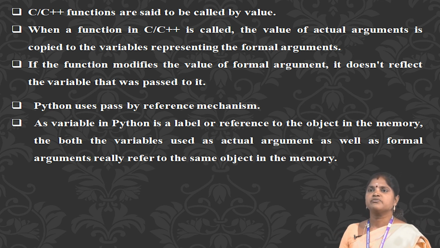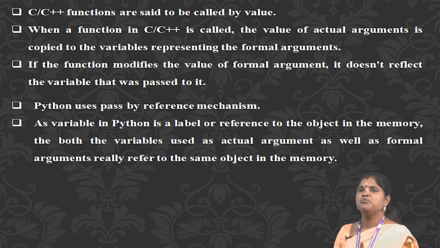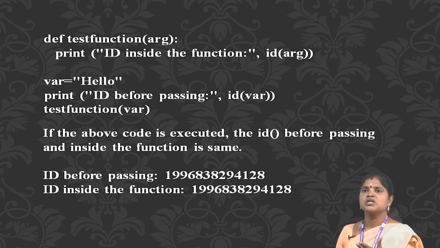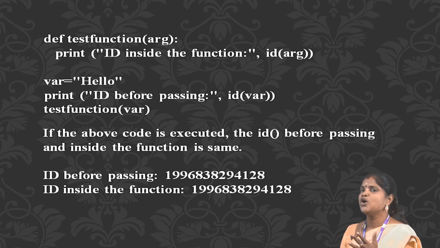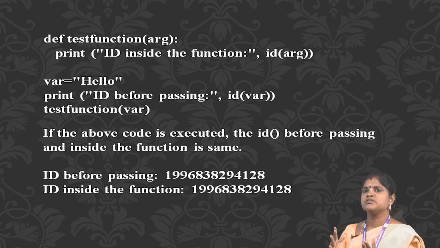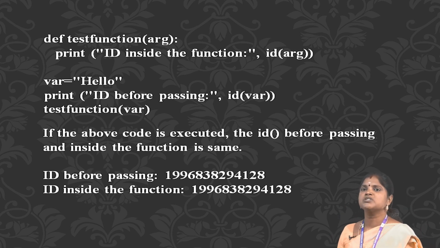We can verify this fact by checking the ID of the passed variable before and after passing. def test(argument): print id inside the function, id(argument). Variable equal to hello, print id before passing, id(value), test(value). If the above code is executed, the ID before passing and inside the function is the same.